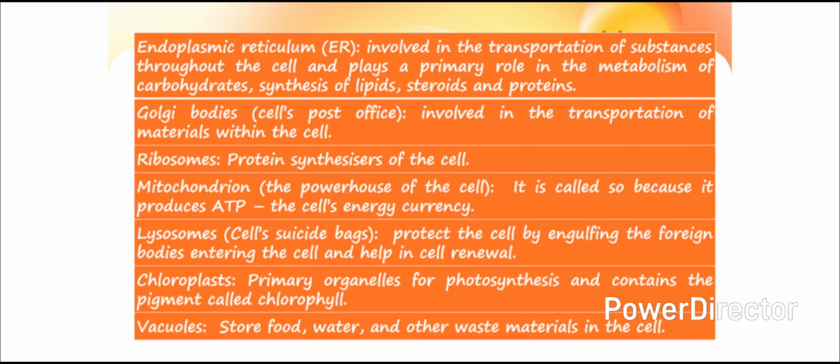Lysosomes protect the cell by engulfing the foreign bodies entering the cell and help in cell renewal. Therefore, they are known as the cell's suicide bags. Chloroplasts are the primary organelles for photosynthesis. They contain the pigment called chlorophyll. Vacuoles store food, water, and other waste materials in the cell. So this is about the basic details of the cell.